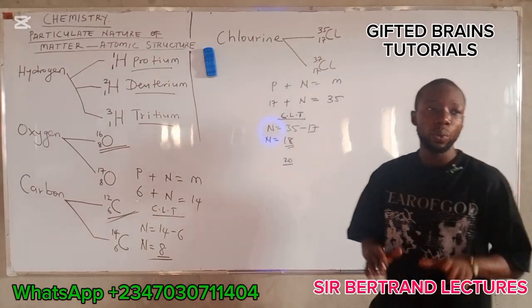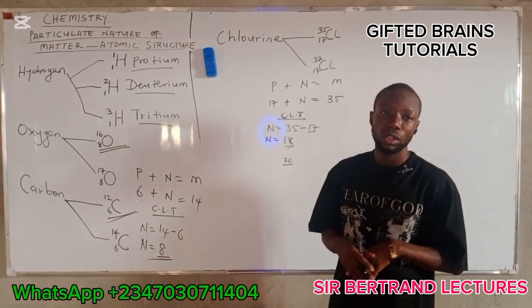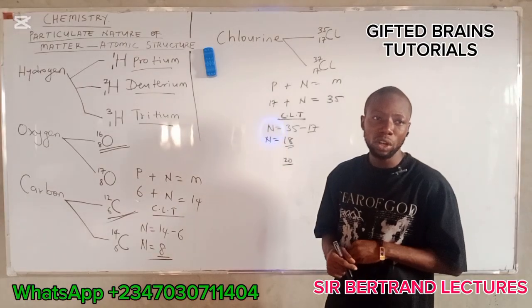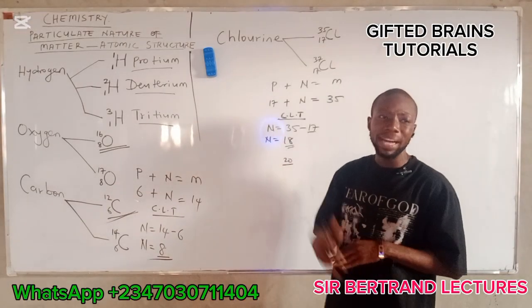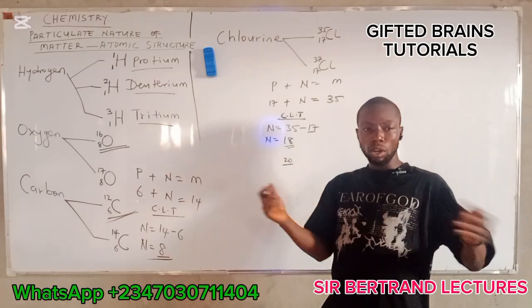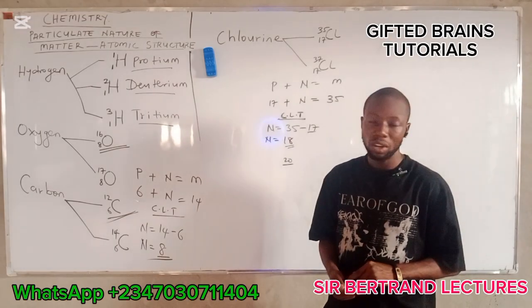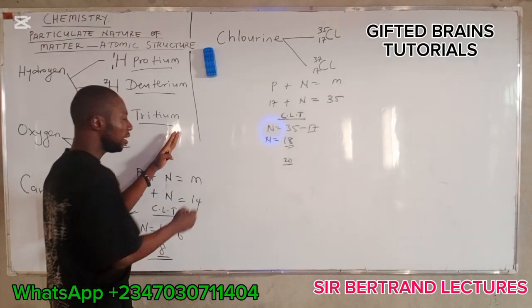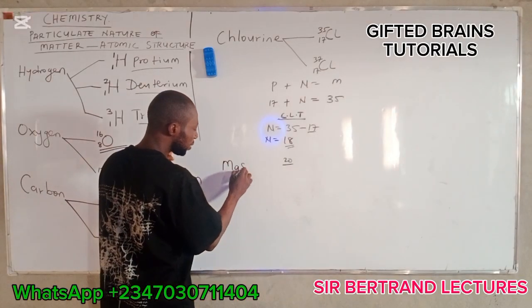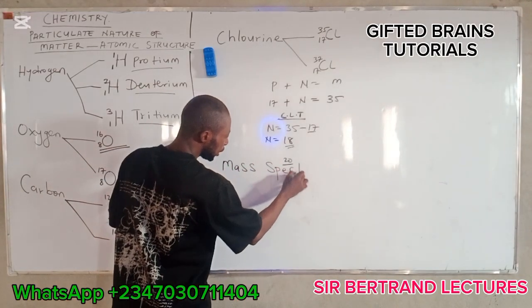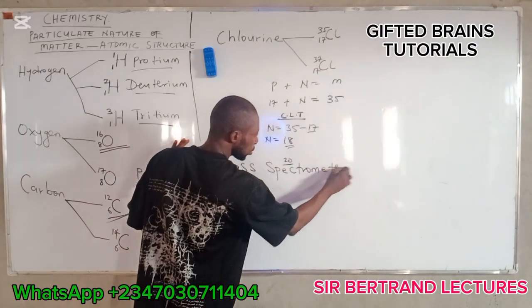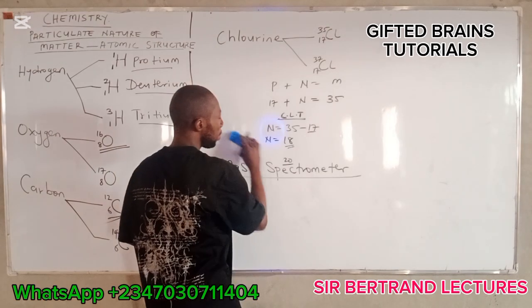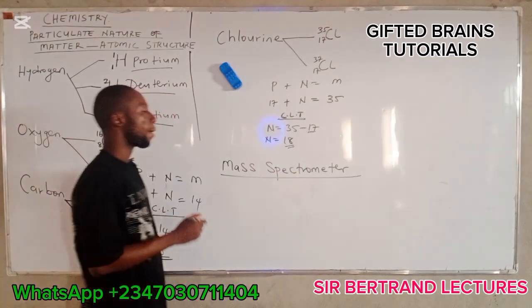Now, we have an instrument that is used in chemistry to determine the mass number. We call it the relative atomic mass of atoms of an element. The instrument used to determine the relative atomic mass of an element is known as the mass spectrometer.